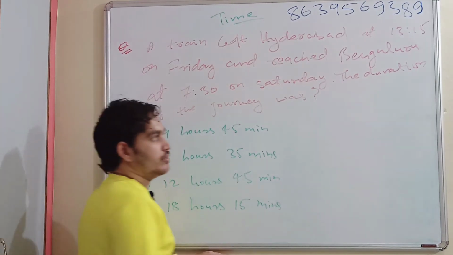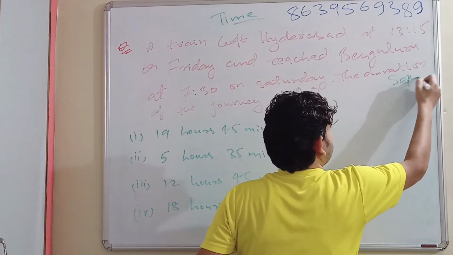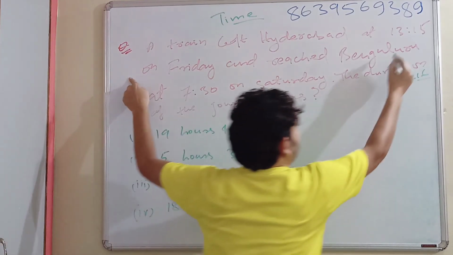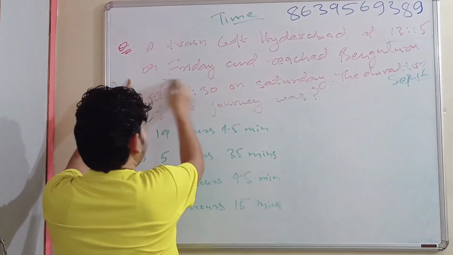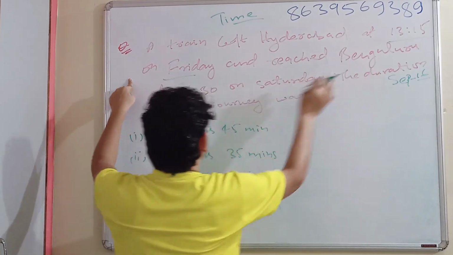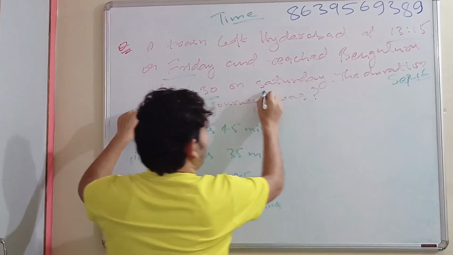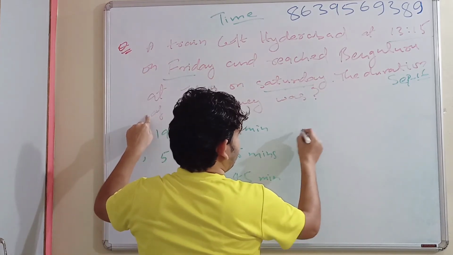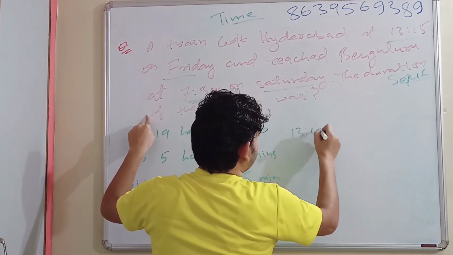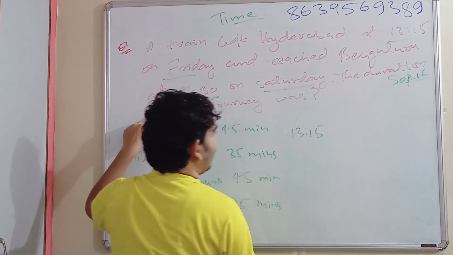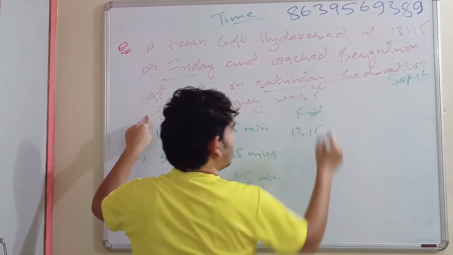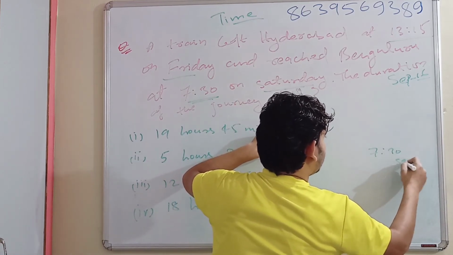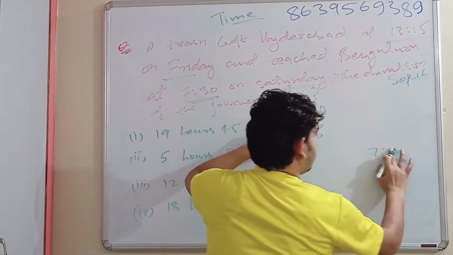So this is one question which had come in September 16. Let's say a train left Hyderabad at 13:15 on Friday and reached Bengaluru at 7:30 on Saturday. The duration of the journey was. So let's take the journey is starting at 13:15 on Friday and is ending at 7:30 on Saturday. Fine.